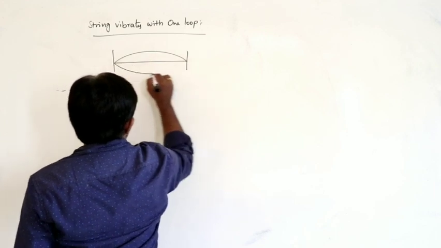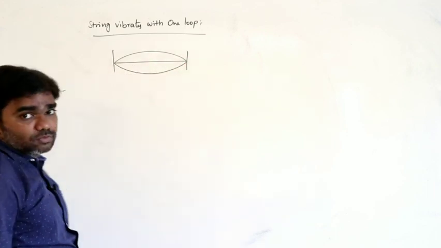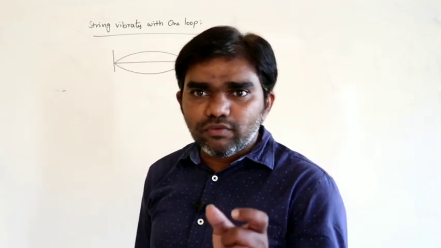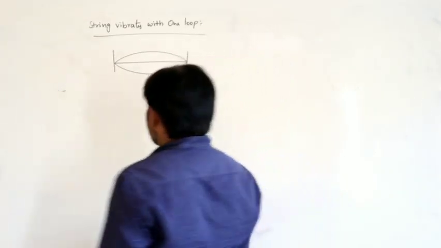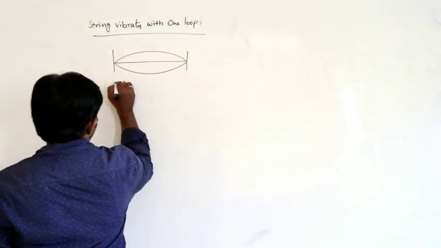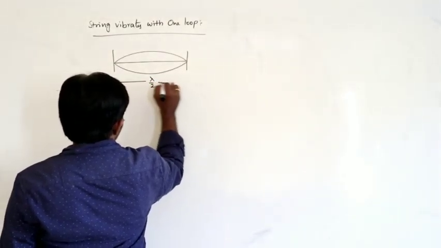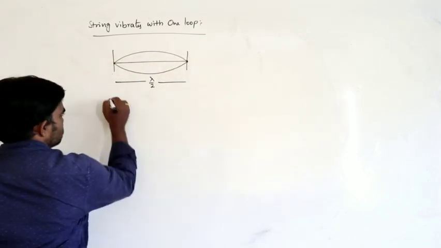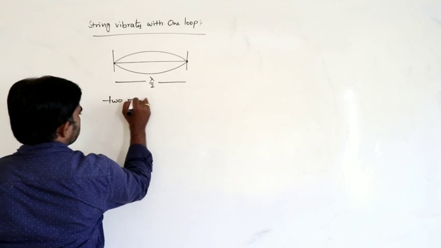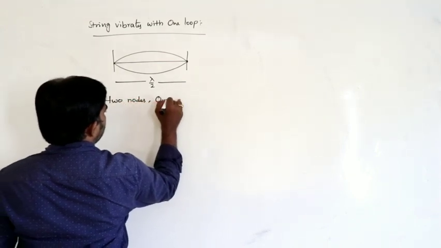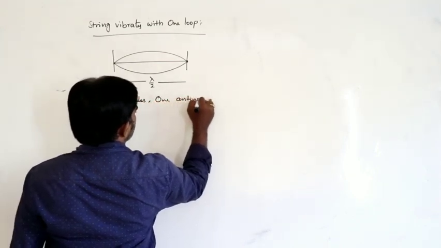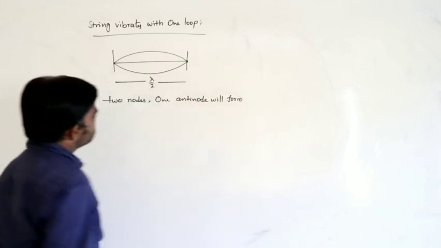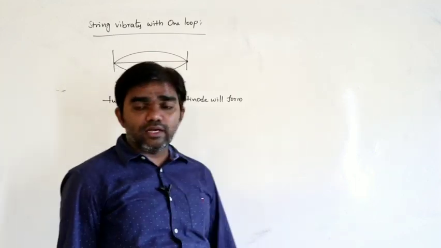If the string vibrates with one loop, how many nodes are formed here? The distance between these two is lambda by 2, because this is a node and this is also a node. So 2 nodes and 1 antinode will form.